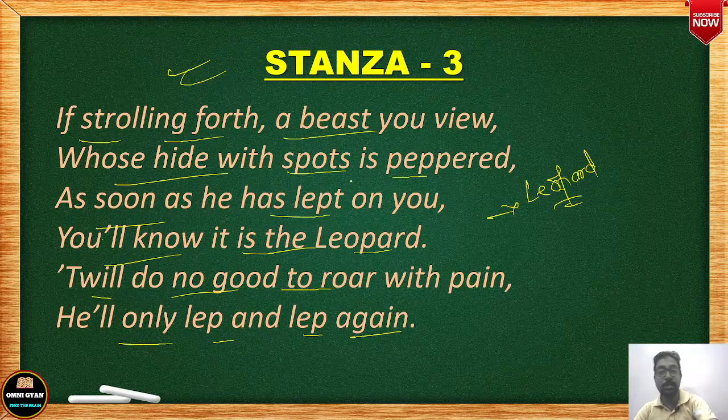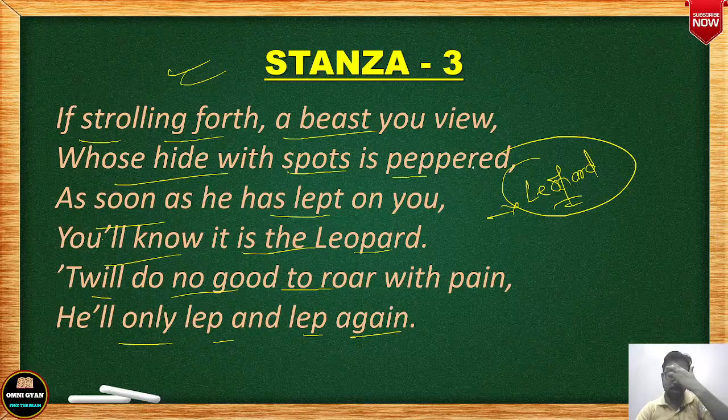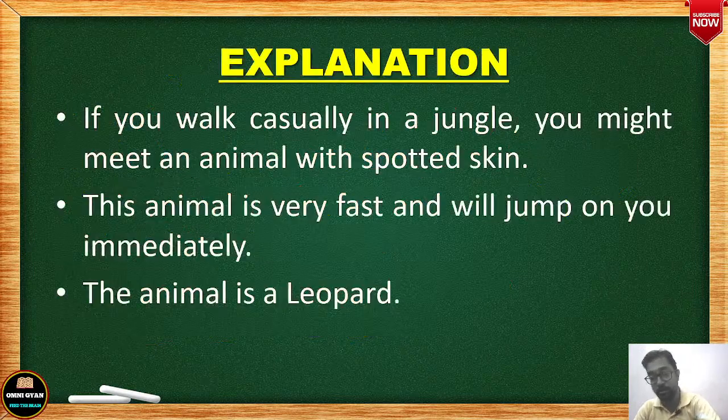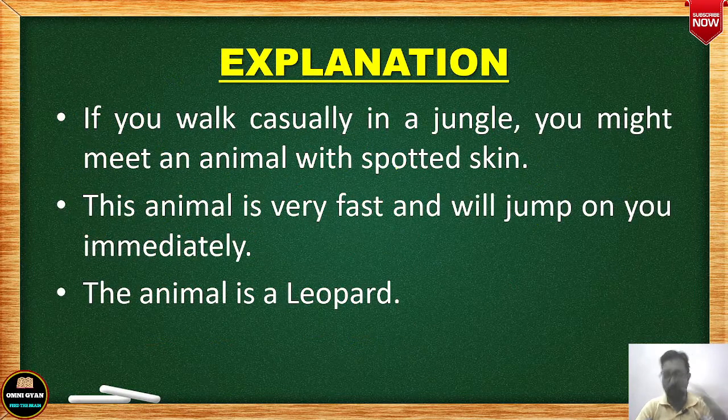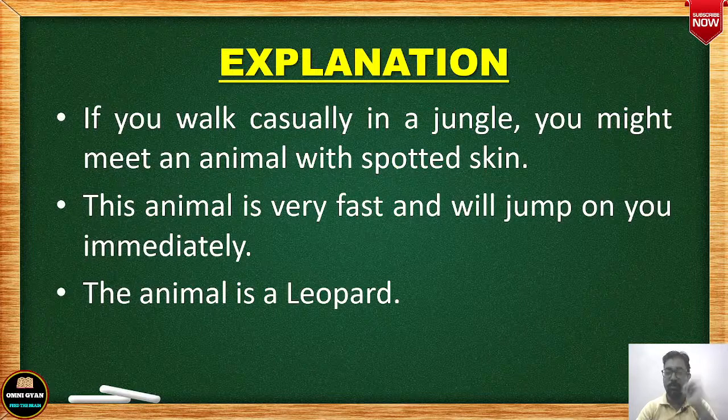Okay, let us see the explanation of stanza 3. So here, which animal is being talked about? Leopard. Now remember, stanza 1, Asian lion. Stanza 2 is the Bengal tiger, and stanza 3 is the leopard. ठीक है, तो आप इसको ध्यान में रखें. और बहुत इजी एक्सप्लेनेशन है, बहुत छोटा छोटा एक्सप्लेनेशन है. Very small explanation and very easy explanation.